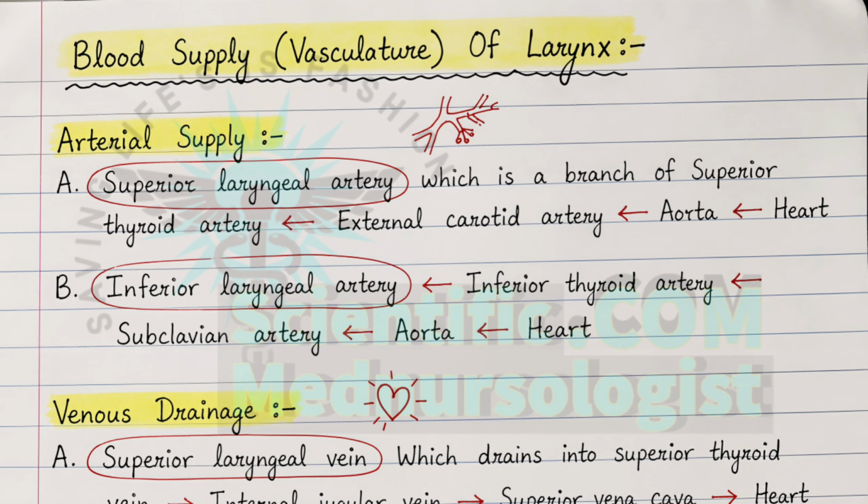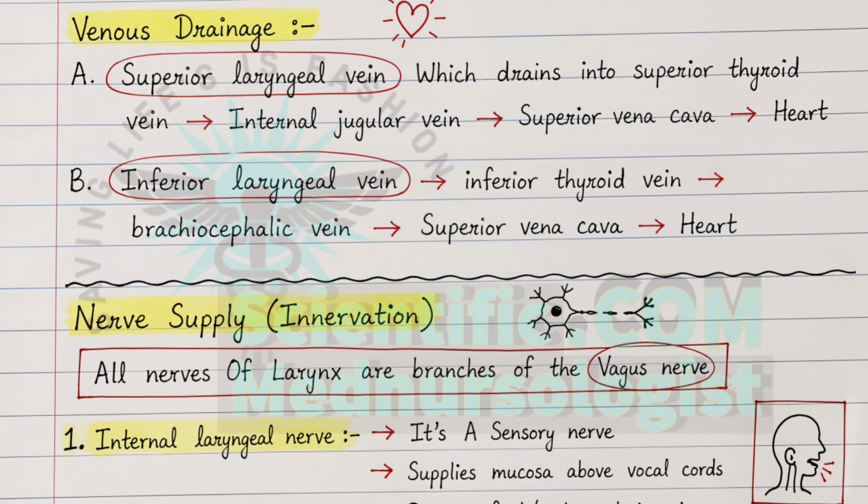So now let's discuss the blood supply of the larynx. The oxygenated blood is supplied by the superior laryngeal artery, which is a branch of the superior thyroid artery, which is a branch of the external carotid artery, which is a part of the aorta, and the aorta is a part of the heart. In the same way, the inferior laryngeal artery will also supply oxygenated blood from the heart to the larynx. And drainage of deoxygenated blood from the larynx is done by the superior laryngeal vein and the inferior laryngeal vein, which will drain deoxygenated blood to the heart for purification or oxygenation.